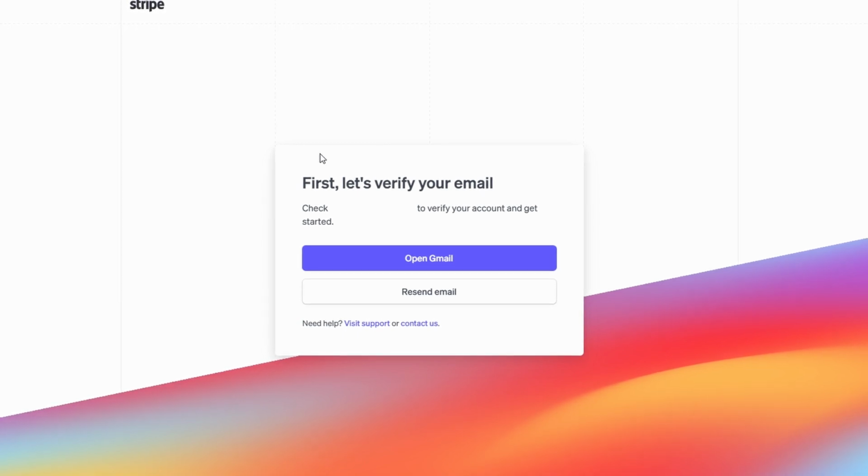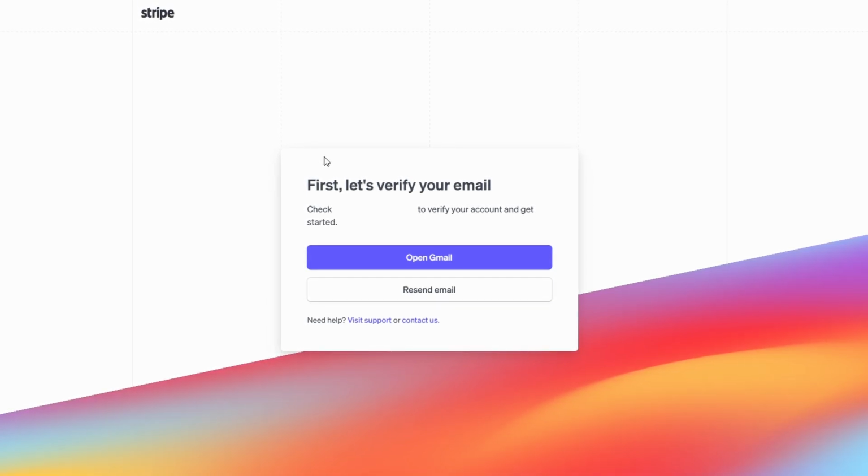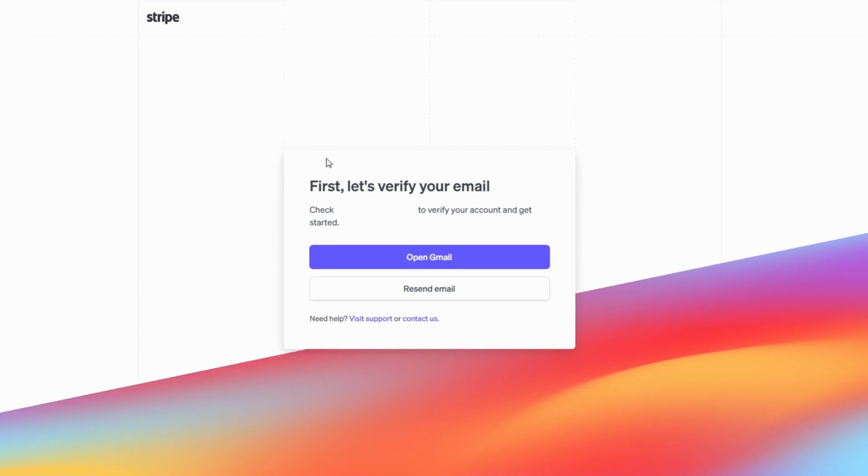At this point, you're almost ready to start accepting payments. However, before you can use Stripe fully, you'll need to provide a little more info to complete your account setup. Let's dive into that next.